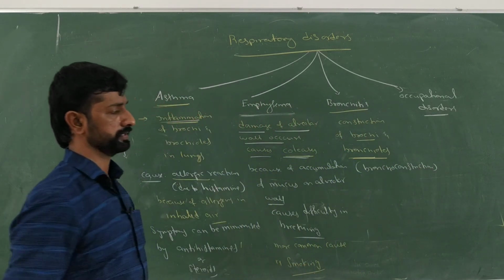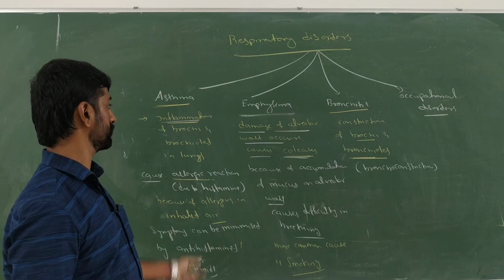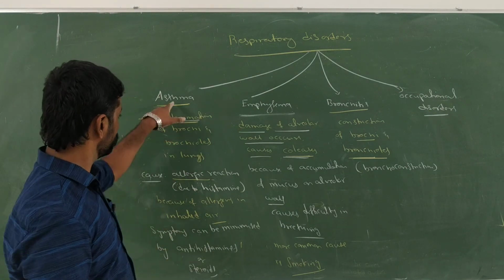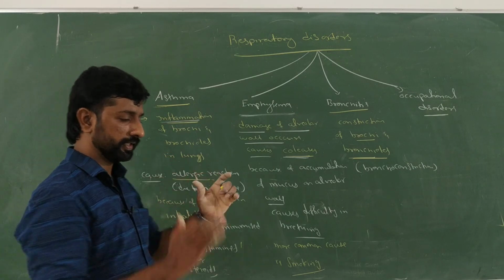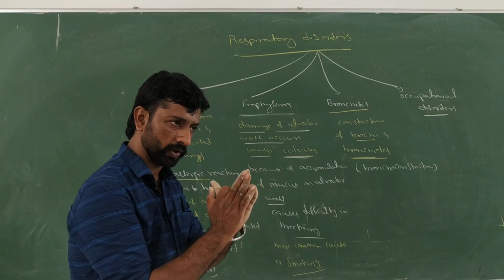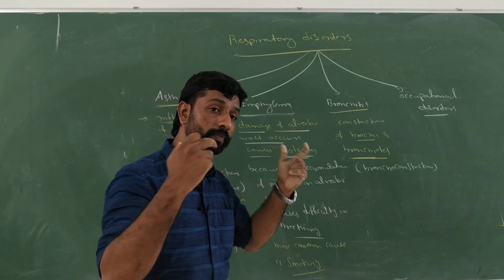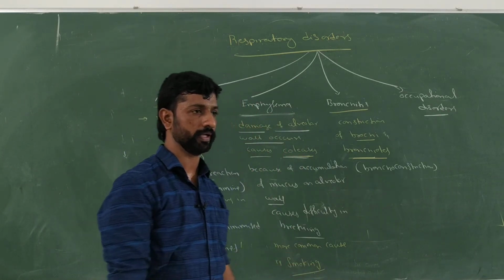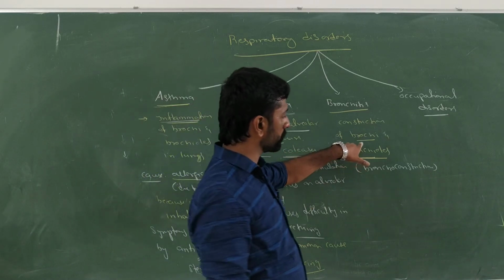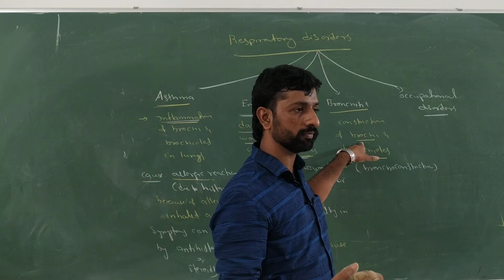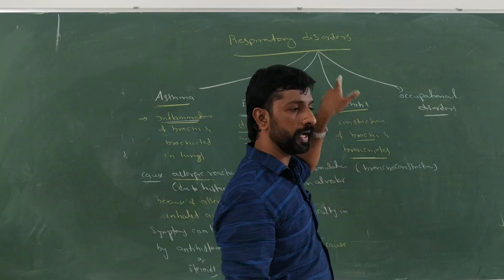So what is the difference between asthma and bronchitis here? During asthma, there is a constriction of the bronchi because of inflammation of the blood vessels surrounding the bronchi or bronchioles. Here, constriction of the bronchi takes place because of excess contraction of the smooth muscles of the bronchial and bronchiolar wall.